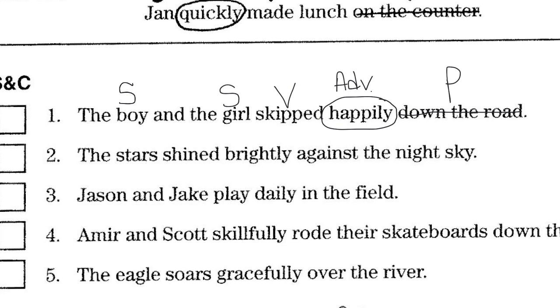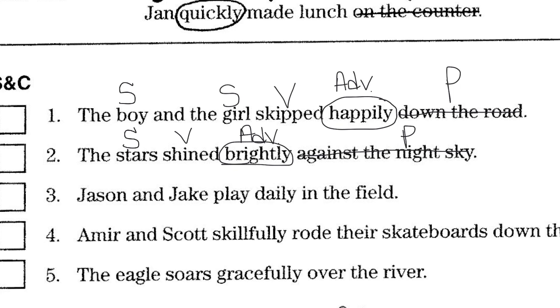On number 2, the stars shine brightly against the night sky. Who or what is that sentence about? Well, hopefully you said stars. And what did the stars do? The stars shined. And then if I say against the night sky, that's a preposition. So how did they shine? They shined brightly. That is my adverb.